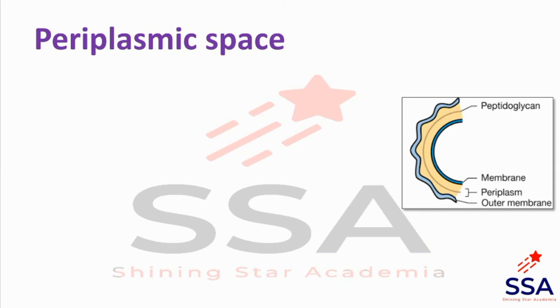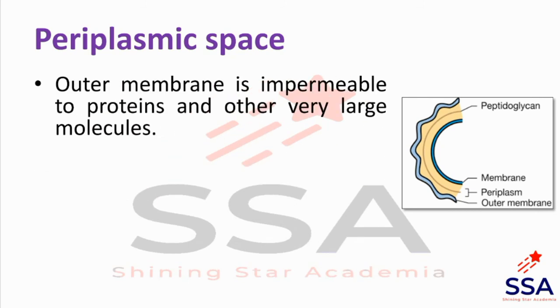Then the next component is the periplasmic space. Periplasmic space is the space, here you can see in the image, between the outer membrane and the cytoplasmic membrane. This space is known as the periplasmic space or periplasm.